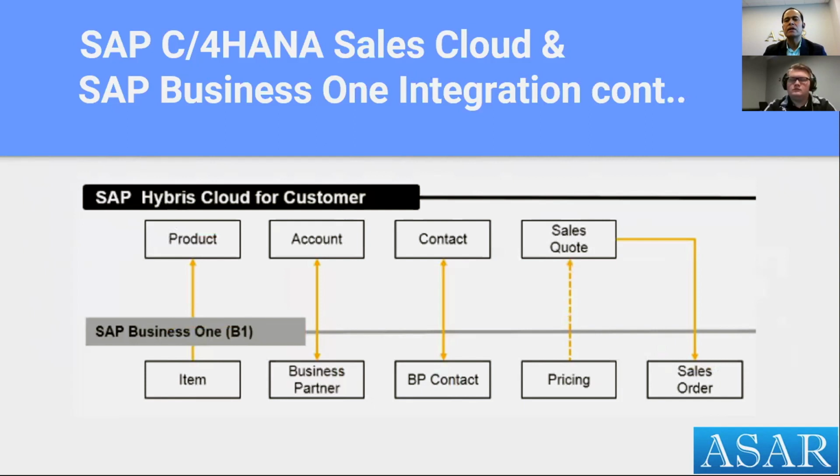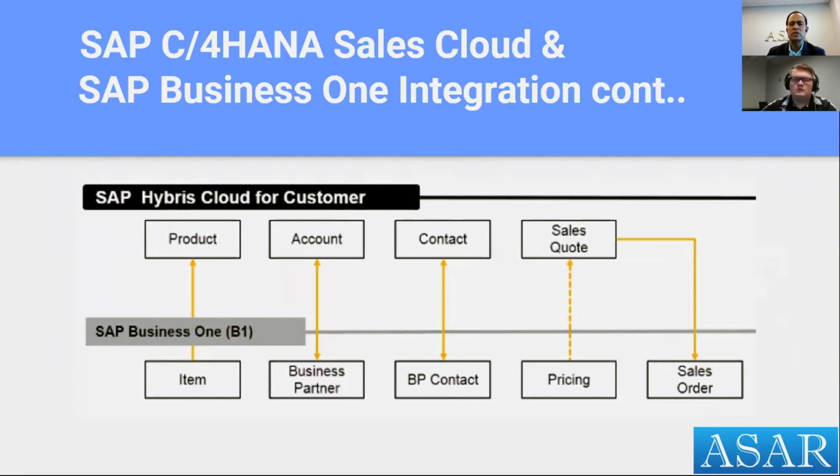Now, the next part is worth paying attention to. When you create a sales quote in Sales Cloud or C4C, you can request external pricing from SAP Business One. Since your SAP Business One is a system of record for the pricing information, you want to maintain the price of your products, which could be product-specific price or customer-specific price.